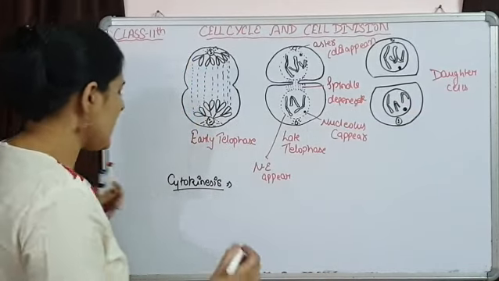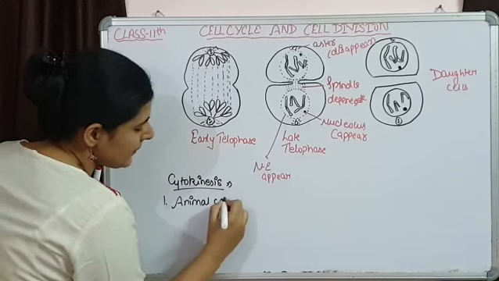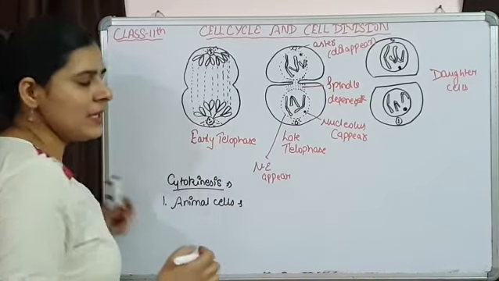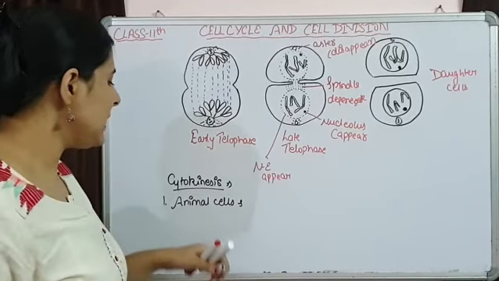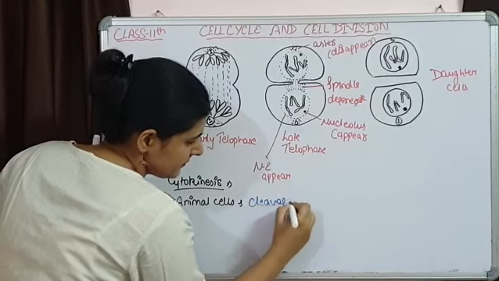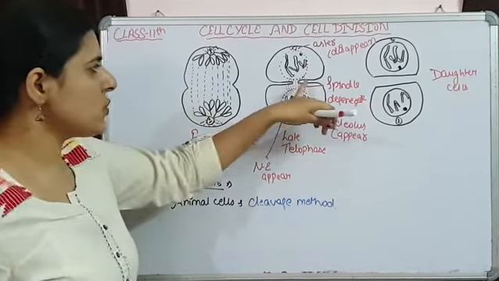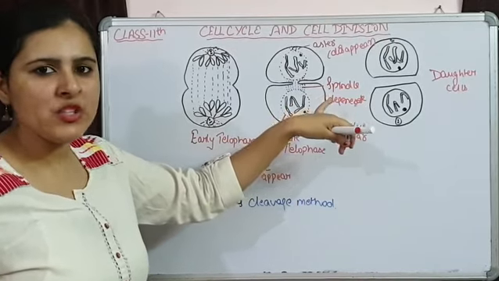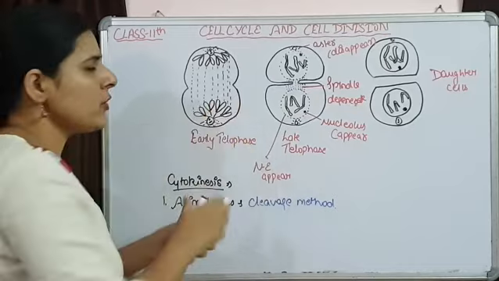When we talk about cytokinesis, this is going to be different in animal cells and plant cells. When we talk about animal cells, the division is by the cleavage method. That we saw over here, this is the cleavage method. The cell membrane present here, I am showing it over here also.